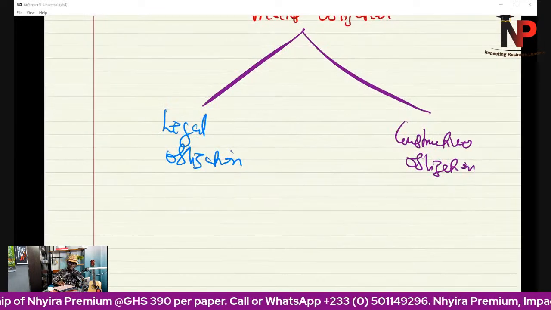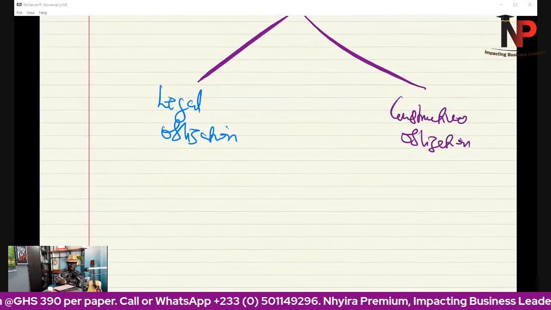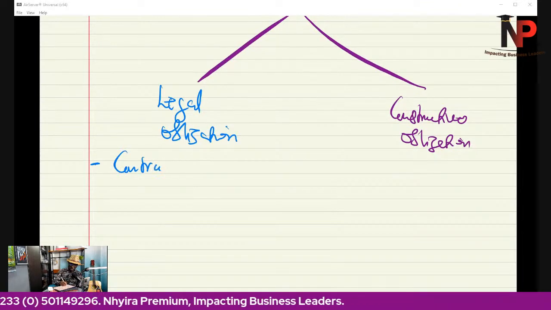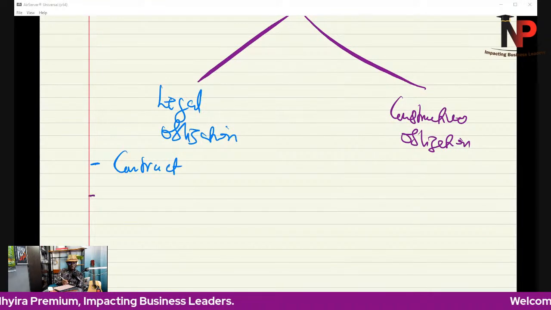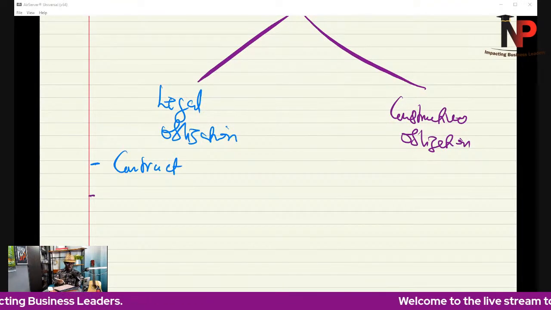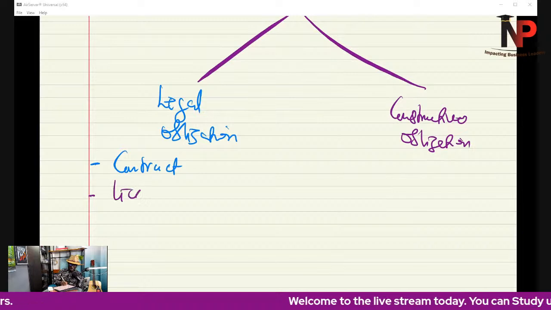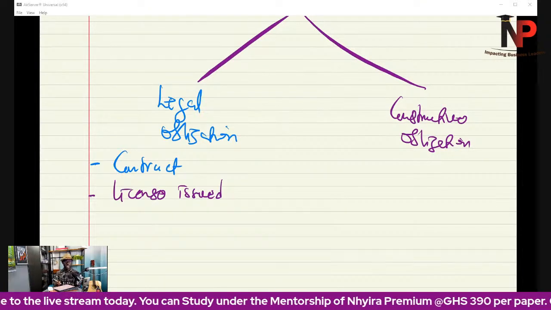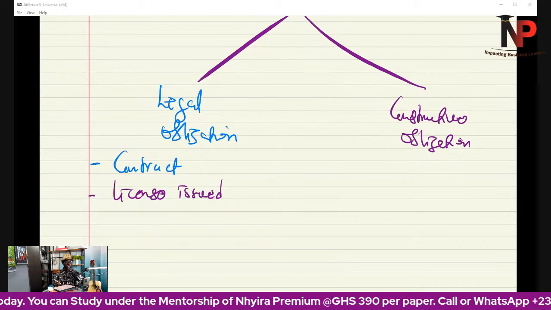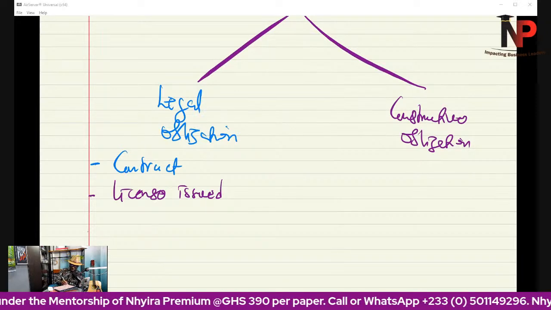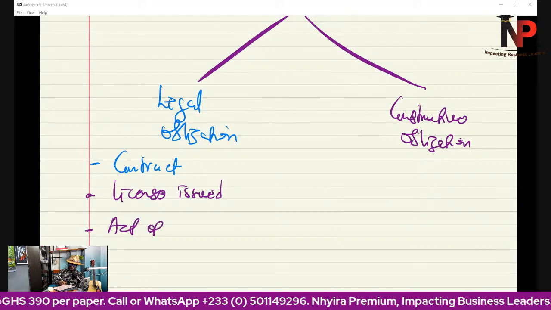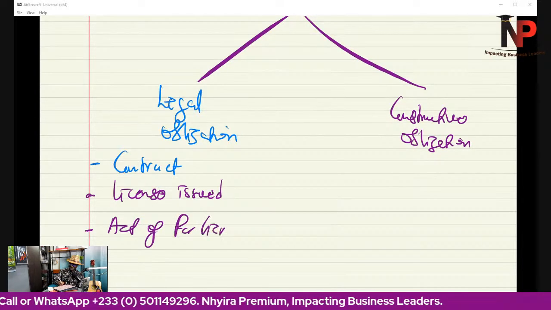Now, legal obligation comes in as a result of us signing a contract, okay? As we sign a contract, or maybe that obligation arises due to a license that was issued to us, and so we have to satisfy the terms of the contract in that particular case, or better still, because of an act of parliament that guides our operations as an entity.